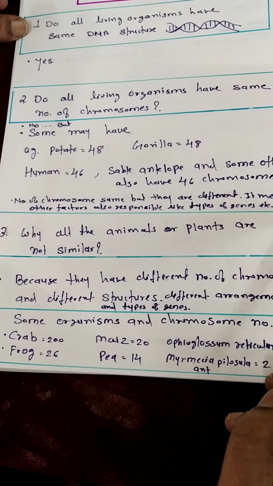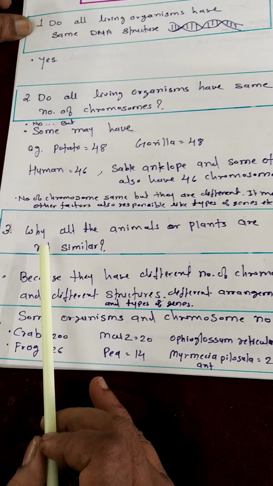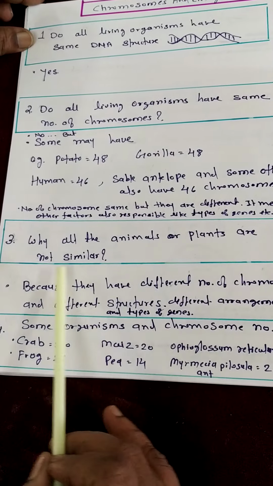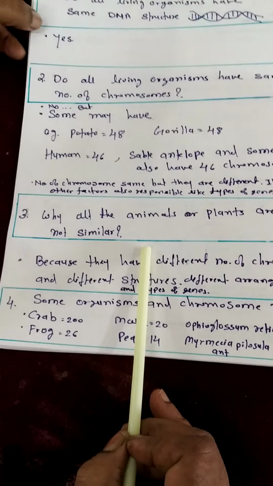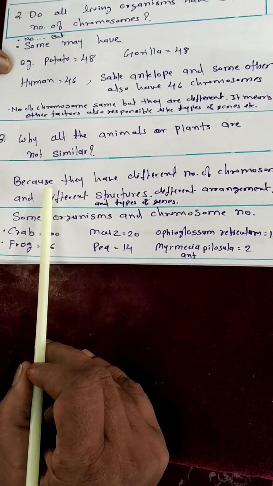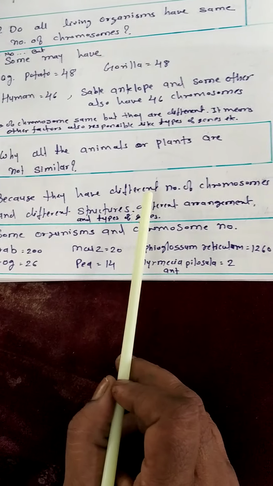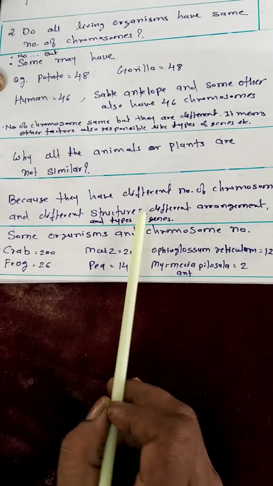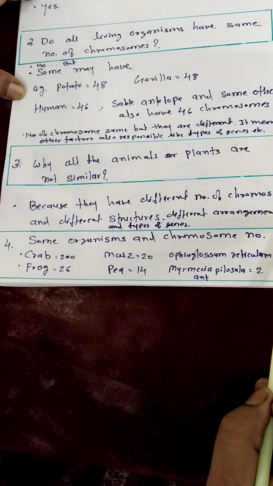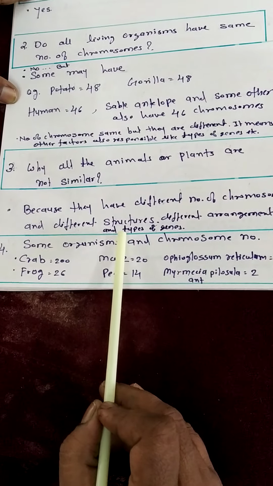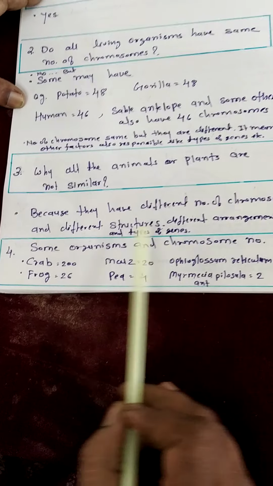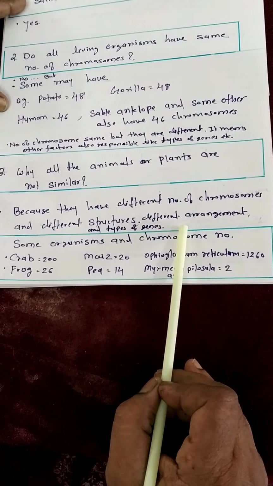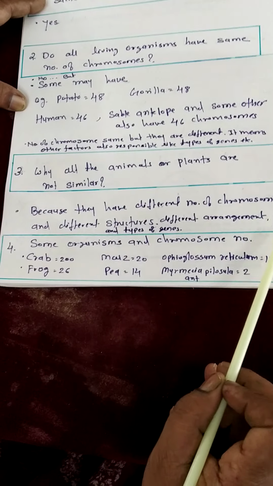These make differences in living organisms. So the next question is, why are all the animals and plants not similar? Again the answer is because they have different numbers of chromosomes, different structures of chromosomes, different arrangements of chromosomes, and the chromosomes also have different types of genes. Due to these differences, all the animals are different from each other.